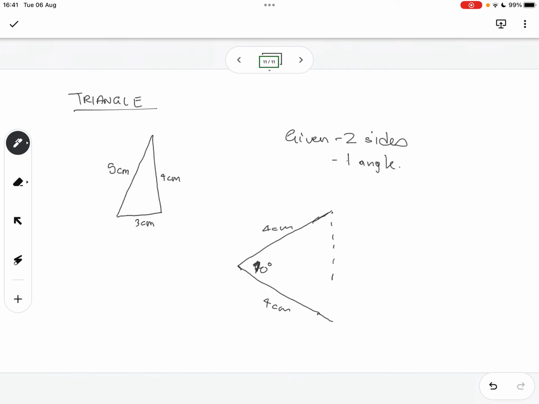Then we can just join these two lines to close the shape and have a triangle. And we'll find that this is a triangle where two sides are equal and they place between them an angle. Yeah, so that's what's explained there. And the next part.